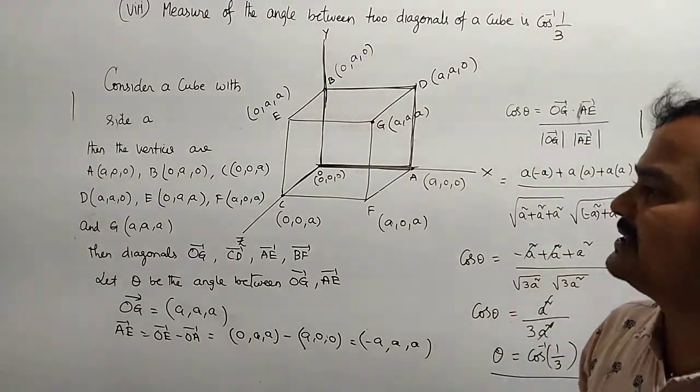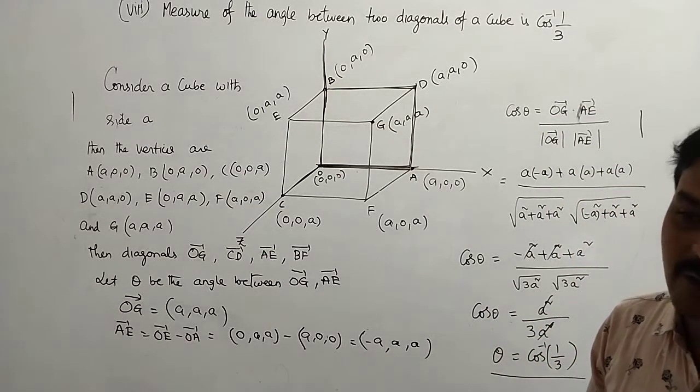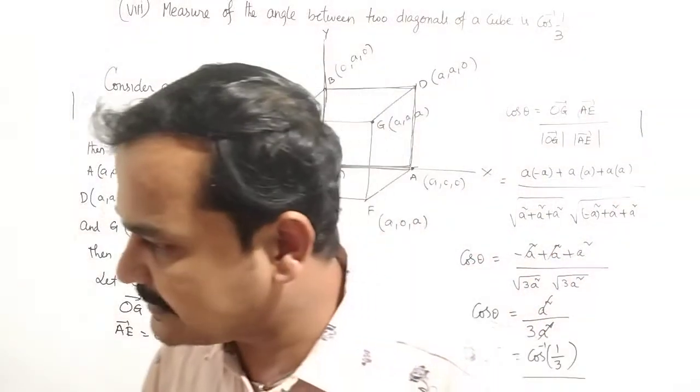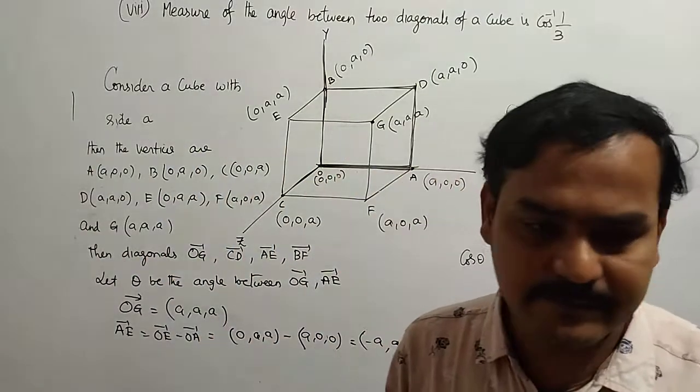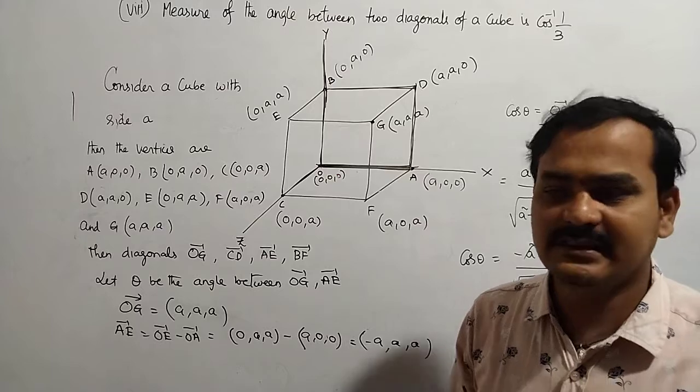You need to prove these 3 theorems perfectly today, and only 2 theorems remain. The question numbers may be 7 and 3. These 2 theorems we will be discussing in the next class. Okay, thank you.